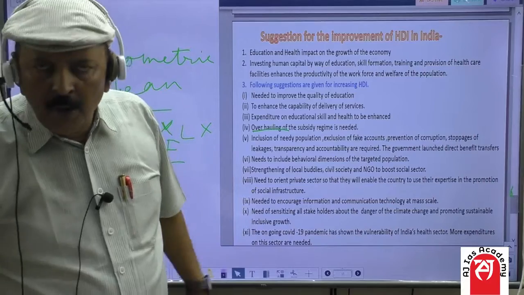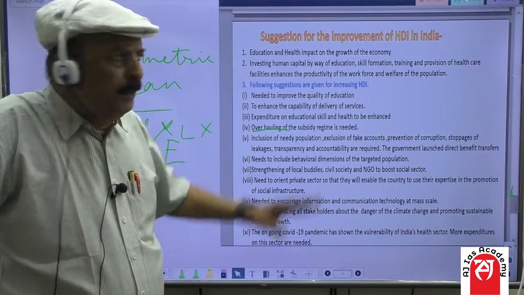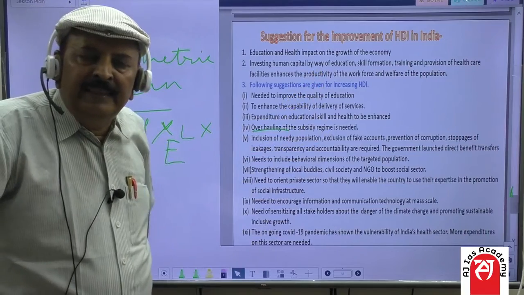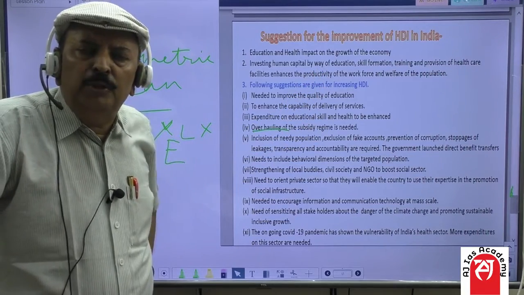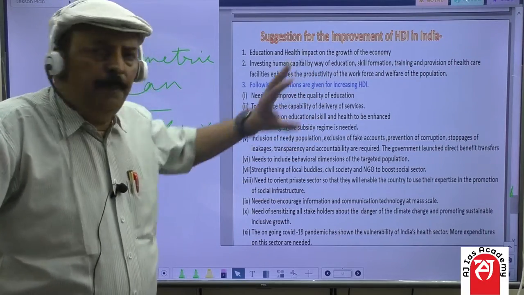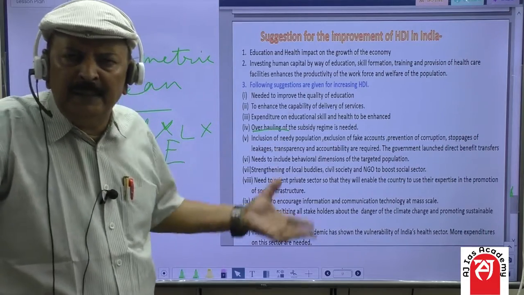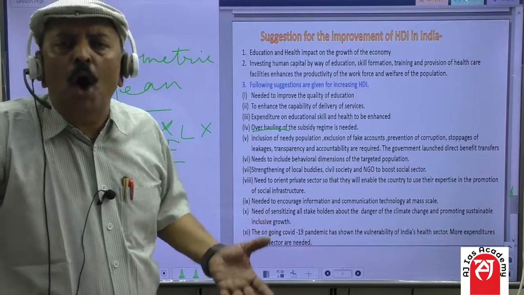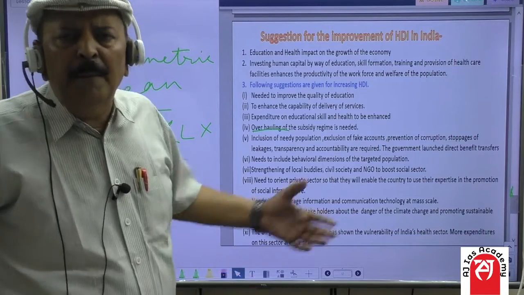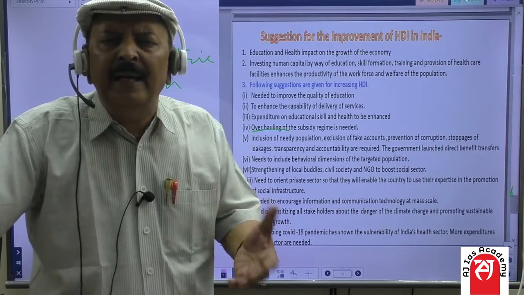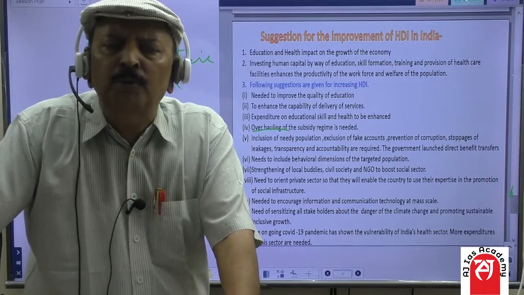This is the obvious thing, because without strengthening the educational level, skill formation, training, provision of health care, you can't achieve optimum development in your country. A diseased person cannot contribute maximum to the economy.